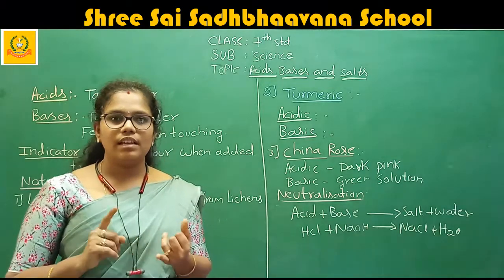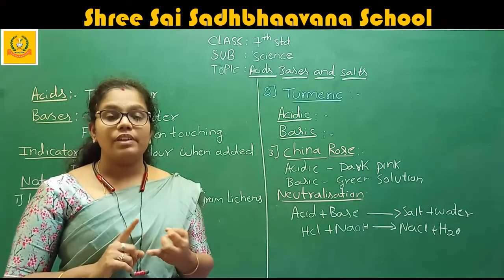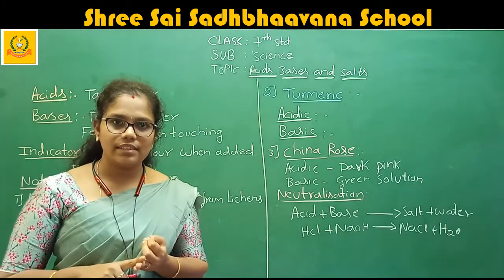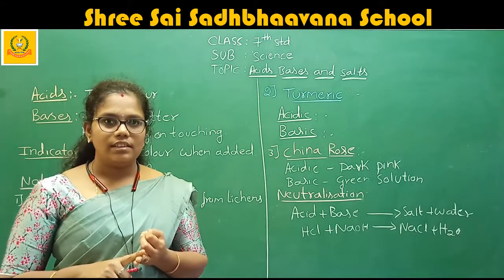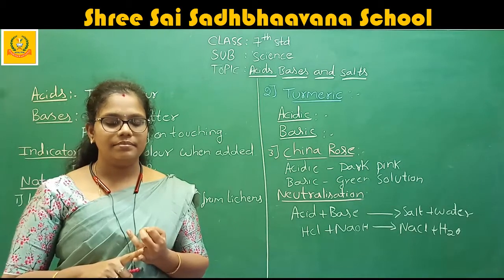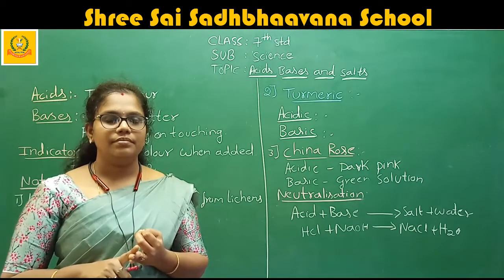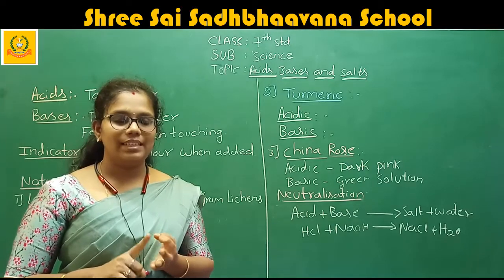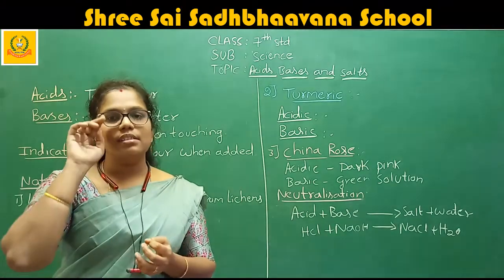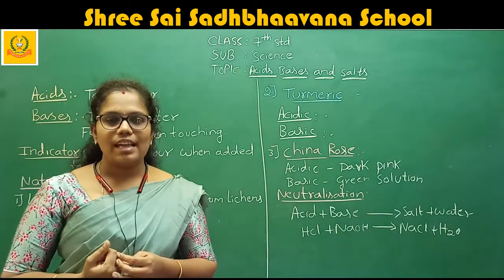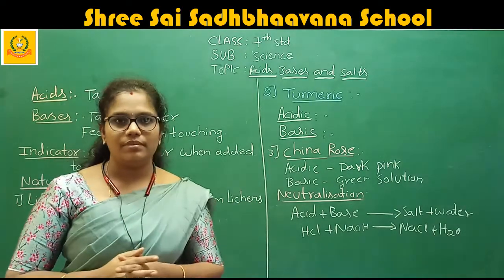We discussed lactic acid. After lactic acid, turmeric. After that, citric acid. These are some of the acids we see in nature.